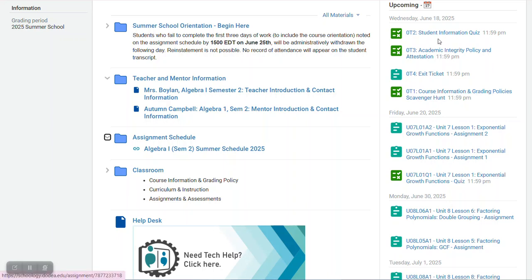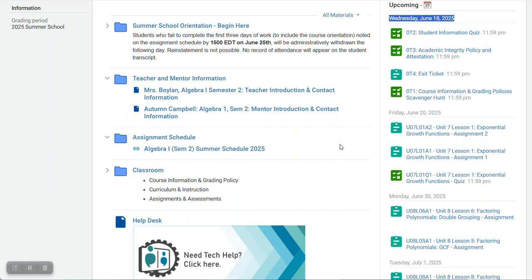Then in the classroom, we have these, and they're going to tell you what activities need to be completed on a given day. And these activities and their due dates align with the summer school schedule. The only difference is that the summer school schedule is going to give you that overall preview. It also is going to list some other important information, like